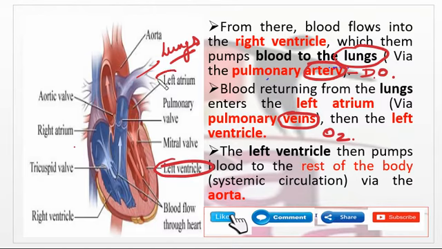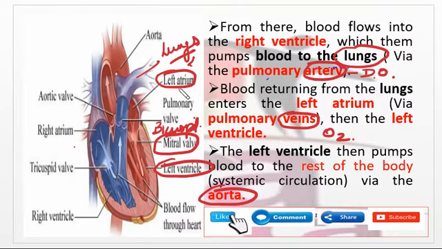So it is brought through the lungs, through the left atrium and to the left ventricle. And between these I have told you there is the mitral valve, or bicuspid valve. The left ventricle then pumps the blood to the rest of the body by means of the aorta.